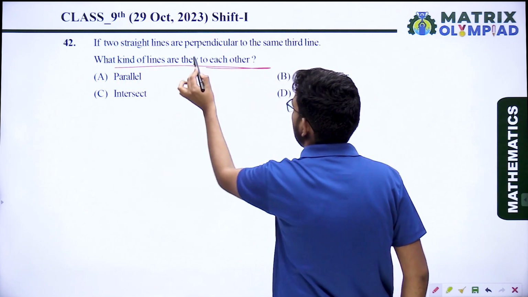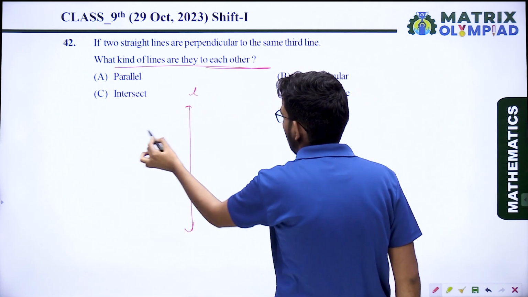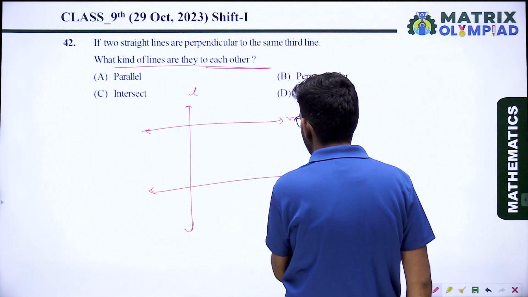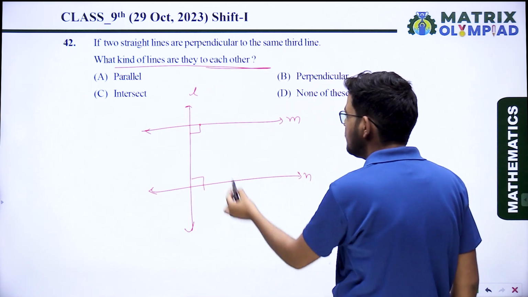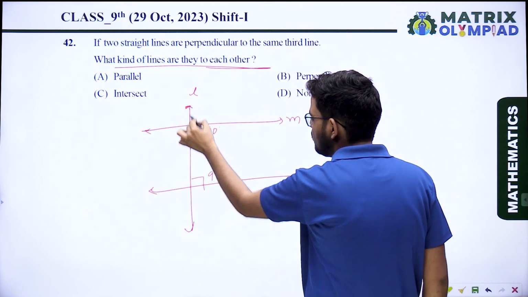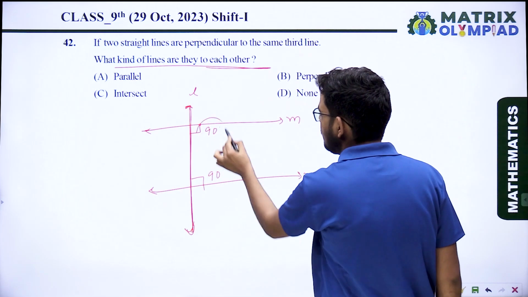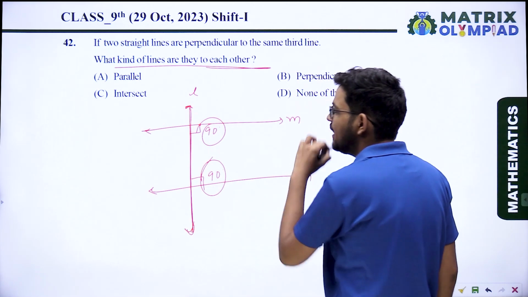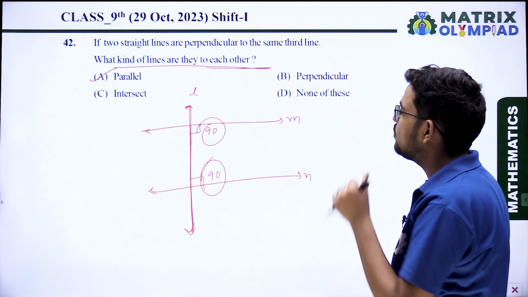What kind of lines are they to each other? Just assume there is a line L, and two other lines M and N, both perpendicular to line L. So this angle is 90 degrees, and this angle is 90 degrees. Assuming that line L is a transversal on lines M and N, the sum of co-interior angles is 180 degrees. It means lines M and N are parallel to each other. Option A: what kind of lines are they to each other? They are